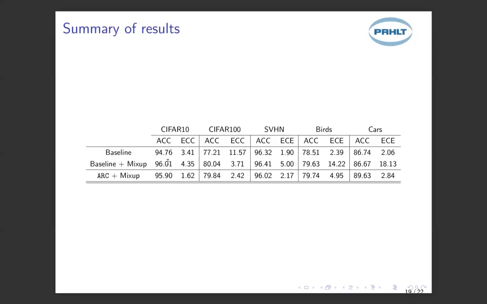As a summary of our results, here I show the average of several models trained with the baseline, where I show the accuracy and the expected calibration error. The expected calibration error is a measure of calibration. The lower this value, the better calibrated the model. As we can see, Mixup degrades the calibration in many of these situations, and our loss can correct this calibration. Note that there might be examples like CIFAR-100 where Mixup can actually provide calibrated outputs, which matches observations from other works. But this is not a general tendency.